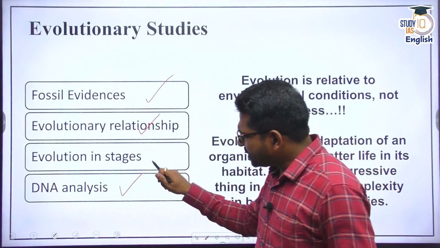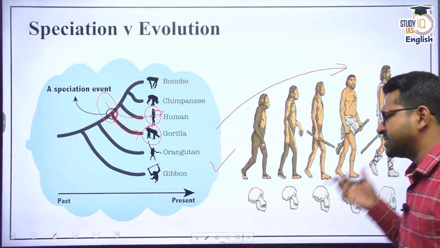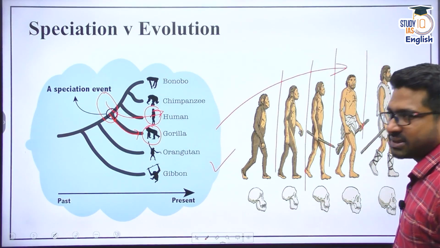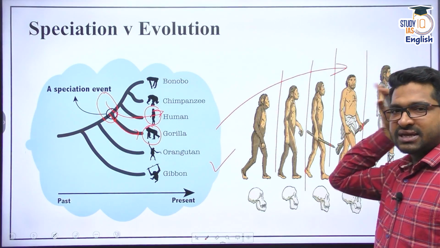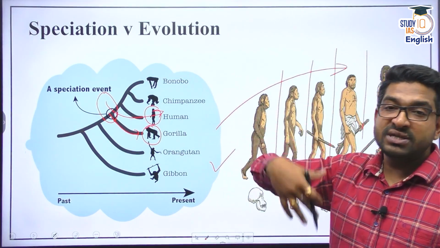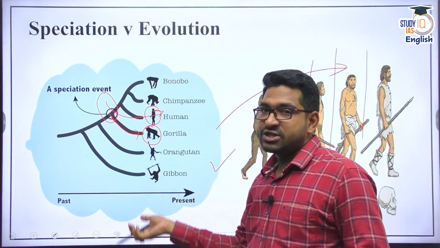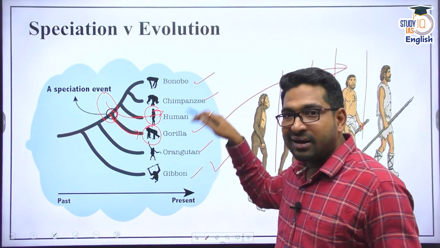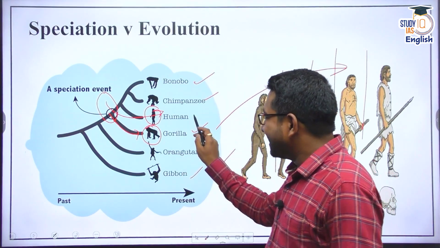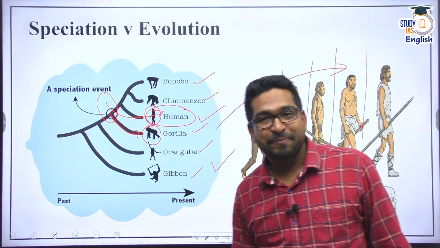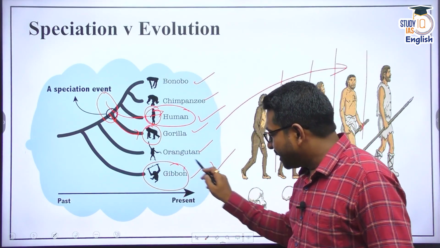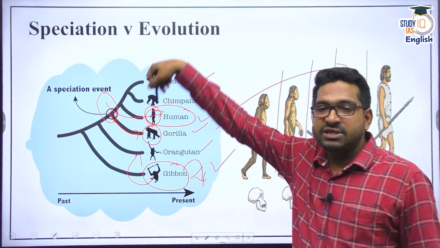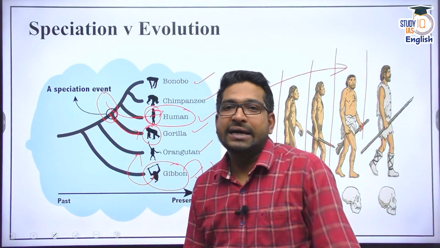Apart from that, evolution has happened even in stages. As I gave you the example of this here, human evolution through different stages, different animal evolution through different stages. And once you enter the next stage, that means speciation has evolved slowly and steadily. Speciation has occurred. Different species have come. For example, the bonobo, the chimpanzee, gorilla, orangutan, gibbon, we say all are relatives. But you do see the human race or human species is separate. Now, a gibbon can mate with another gibbon, but intermixing among these species is not possible because speciation has already occurred.